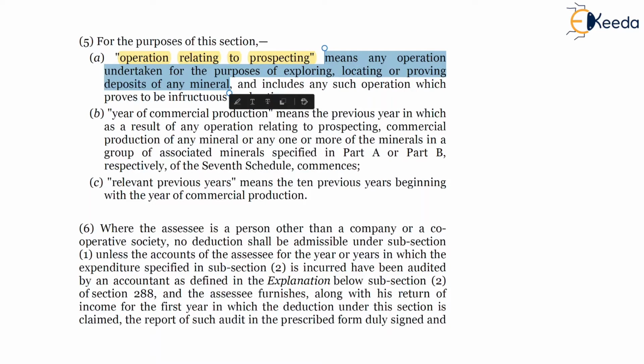It could be that it has found a mineral in the land, or it could be that no minerals are found in the process of extraction. So it could be successful, as well as there could be a possibility that no mineral is found at all.